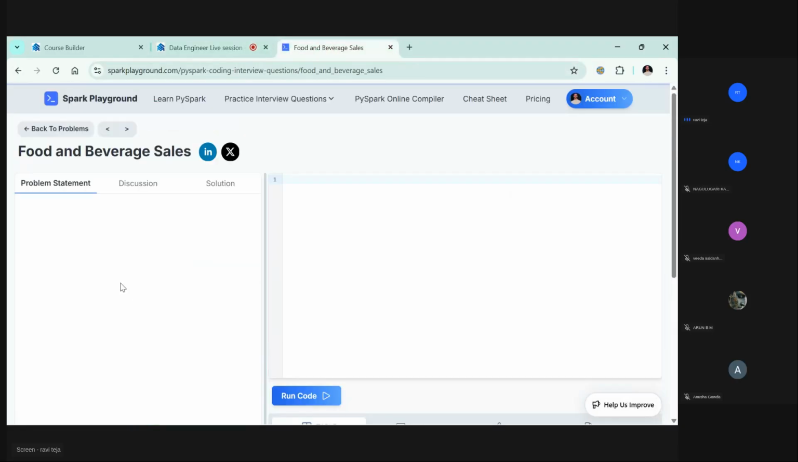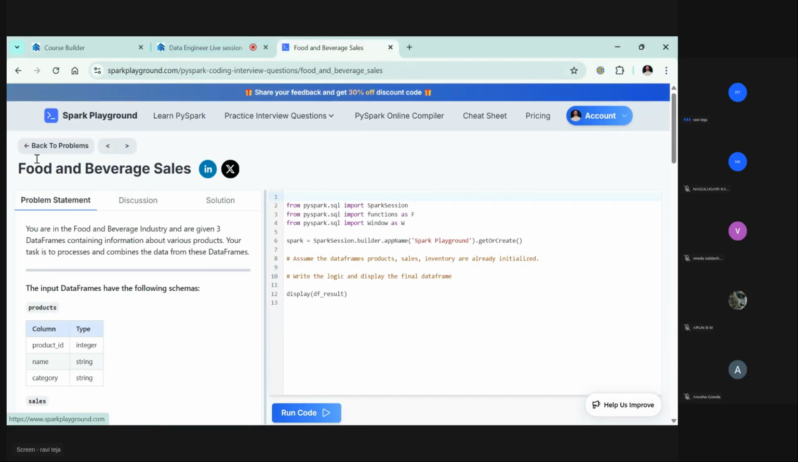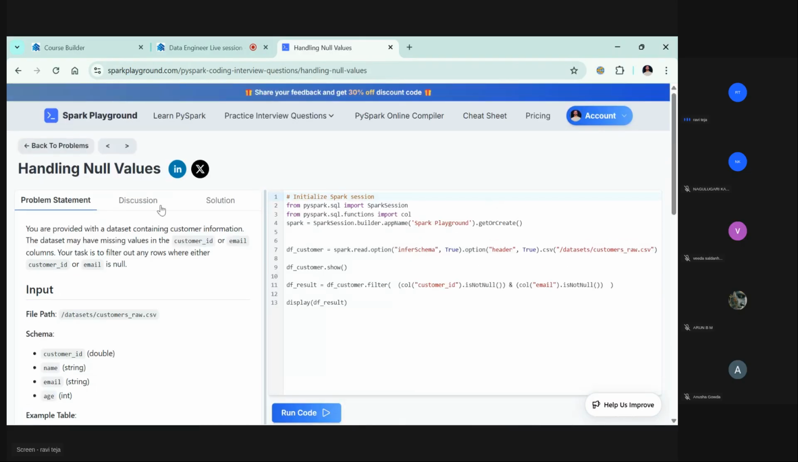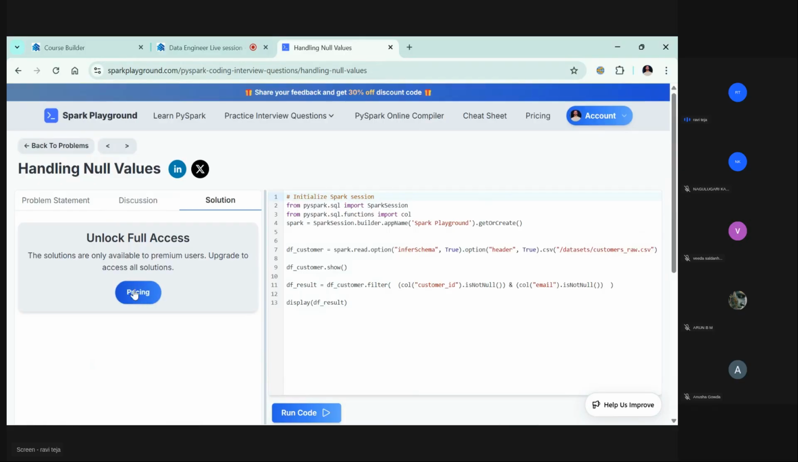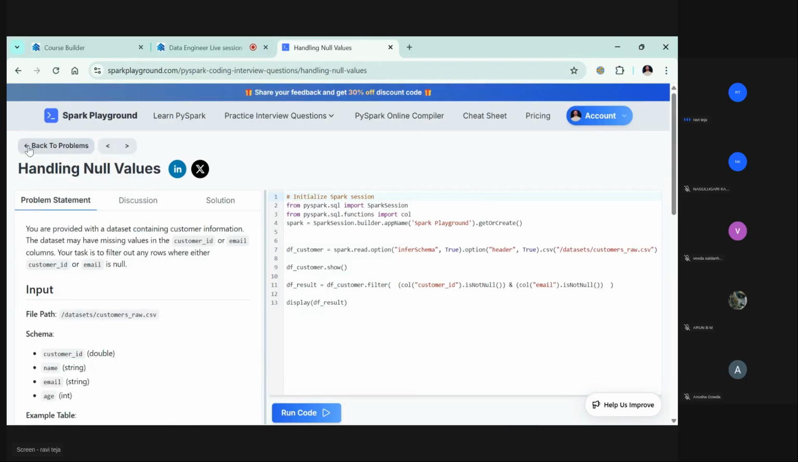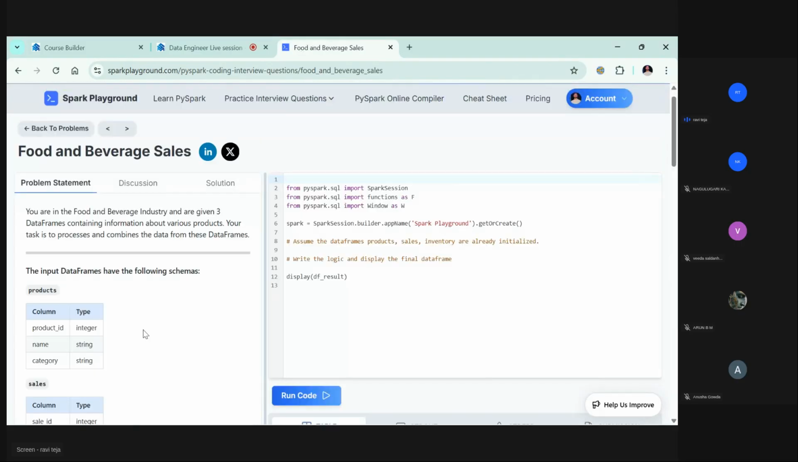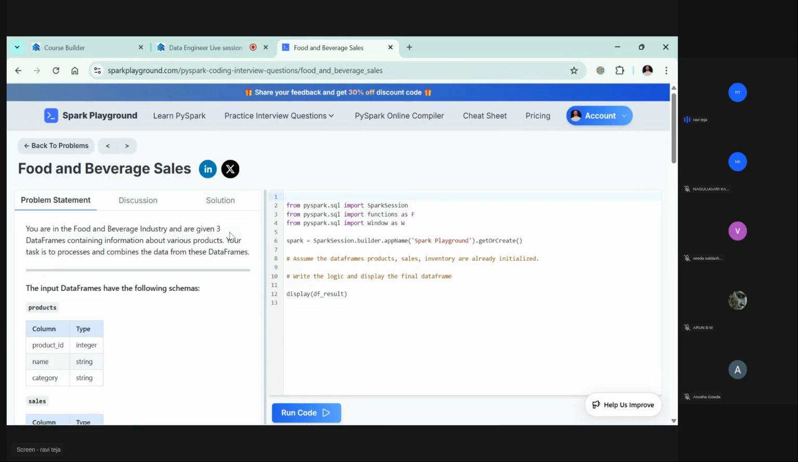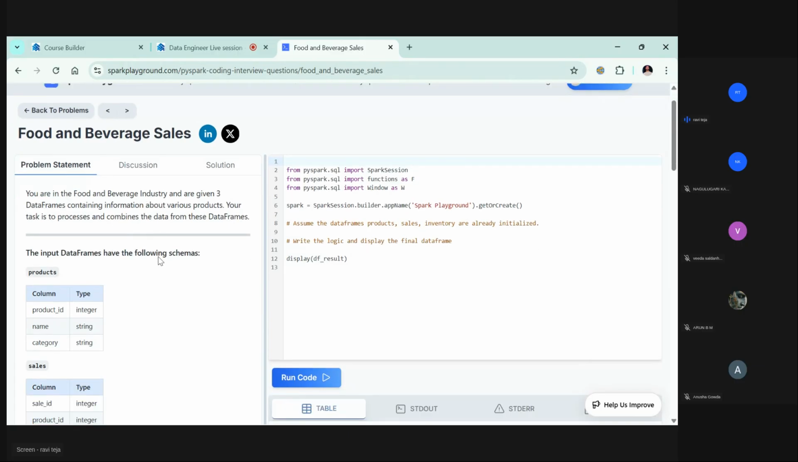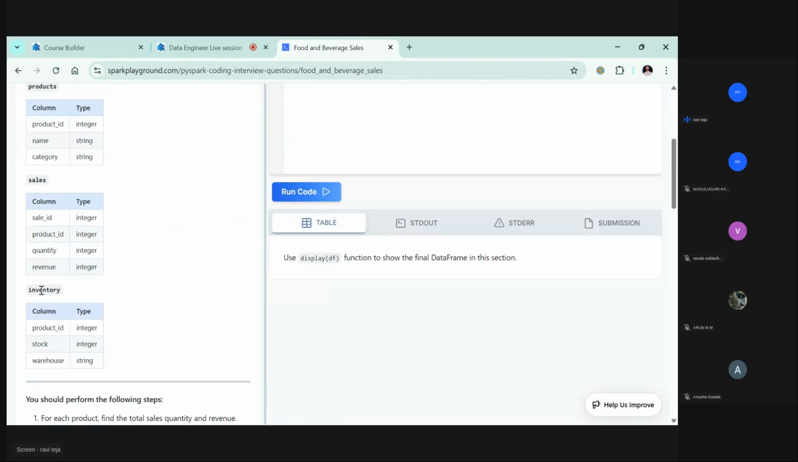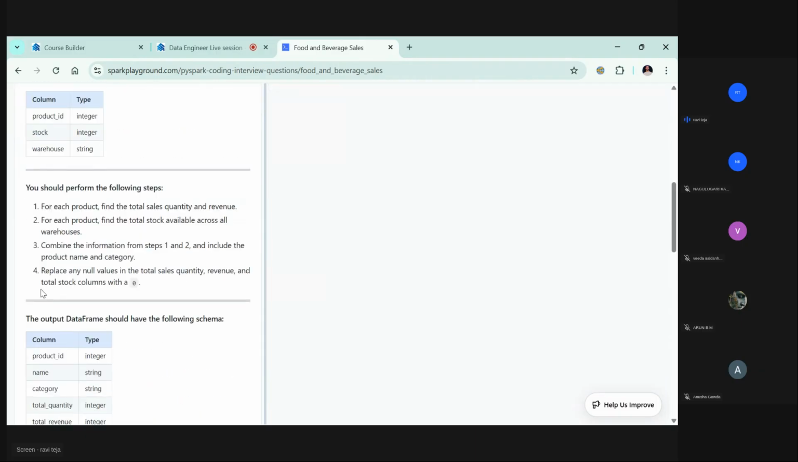Before doing that, I'm always curious to see where we went wrong. So if you go to solution here, so you need price. Fine. Let's go and see this beverage solution. In the food and beverage industry, given three data frames containing information about various products, your task is to process and combine the data from these data frames. What are those three data frames? Products, sales, and inventory.